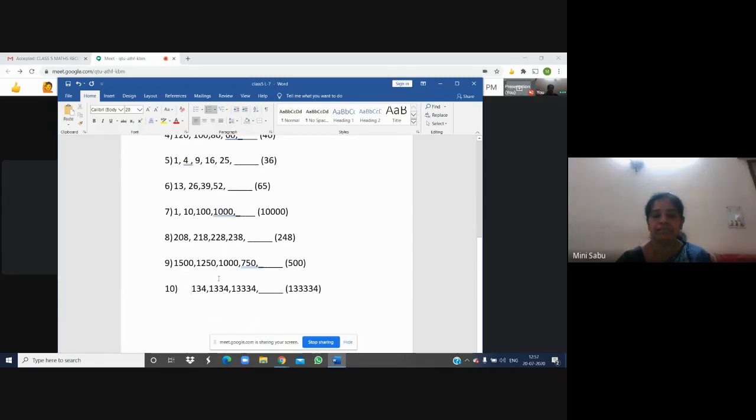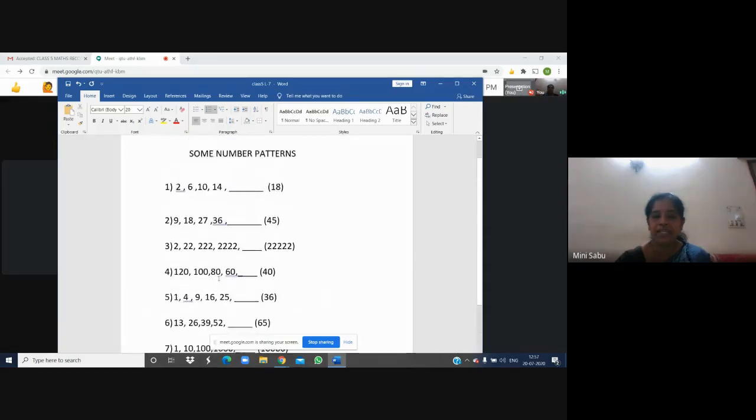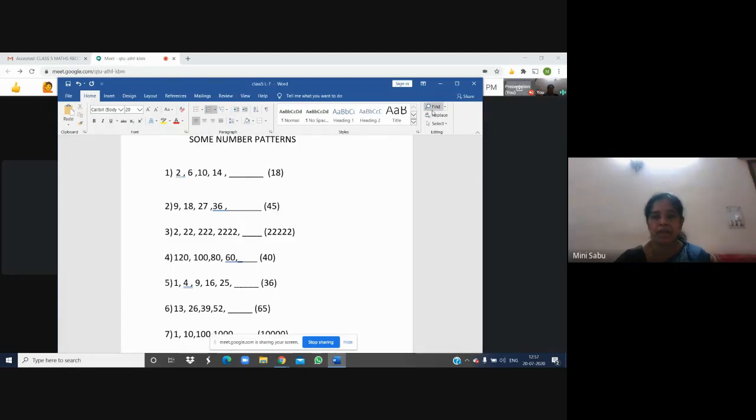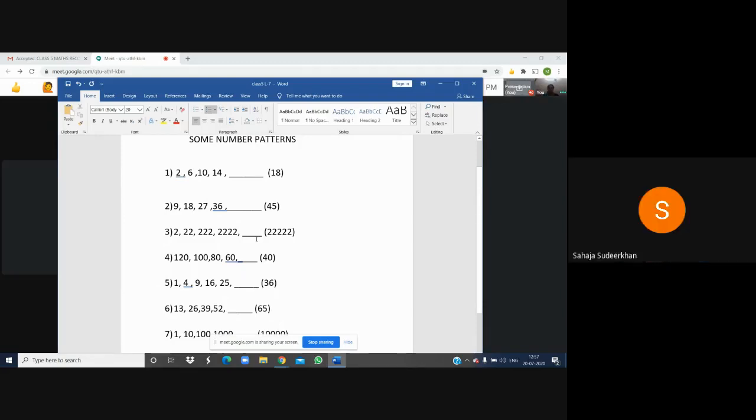Okay. Understood the number patterns? There can be so many similar number patterns. Okay. So I just sorted out 10 questions, but there can be so many. But what you have to do is find the rule from the given numbers and apply it to get the remaining. Okay. Yes, children. Is it very clear?